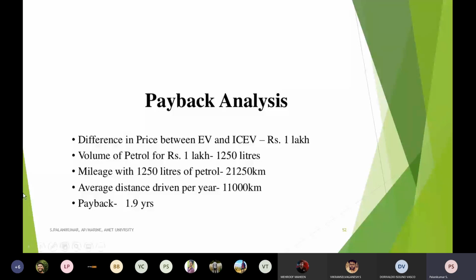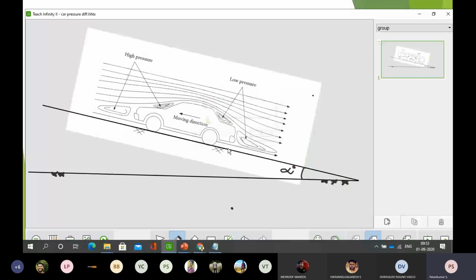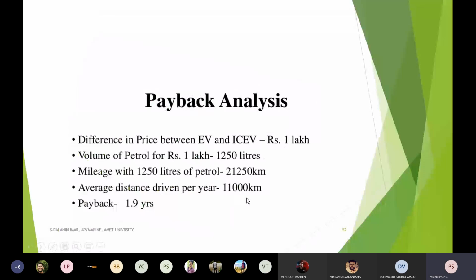Here I am talking about the difference in amount. In terms of that difference, if I'm using an electrical vehicle, within 2 years I can recover it. You know that every vehicle has an average life of around 15 to 20 years, so for the remaining 13 to 15 years we can enjoy the benefit of having moved to it. This is for your understanding.